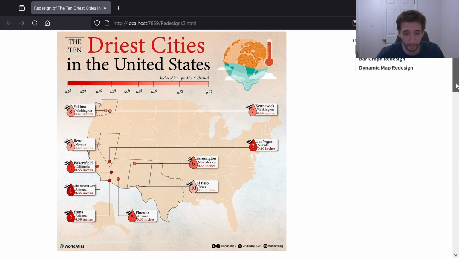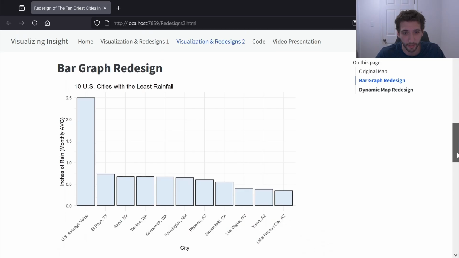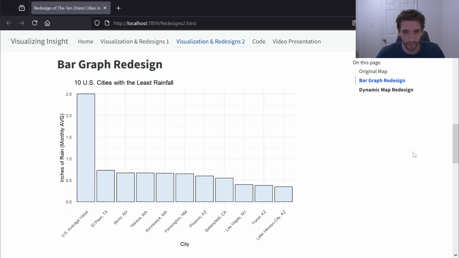There's a decent amount of things. So the first thing I want to do is just make it a bar graph. So just to clearly present the information, now you can instantly see the rainfall values. So you can see that Las Vegas, Yuma, and Lake Havasu are all minor outliers in these 10 cities with little rainfall. And I also added this US average rainfall value bar just so you can instantly see that these cities really are a lot less recipient of rainfall than the US average.